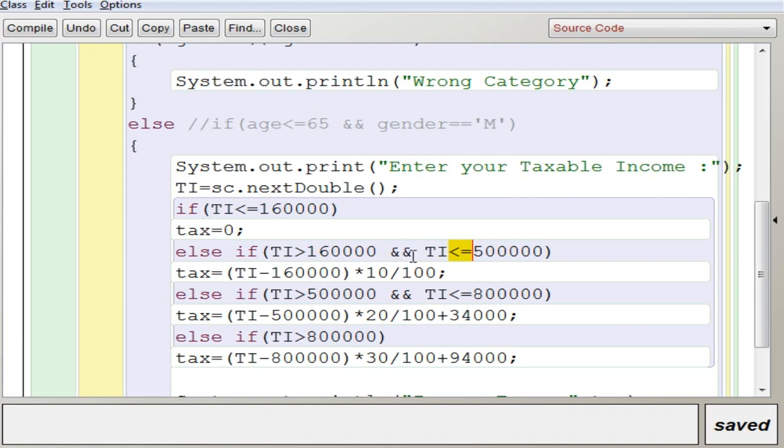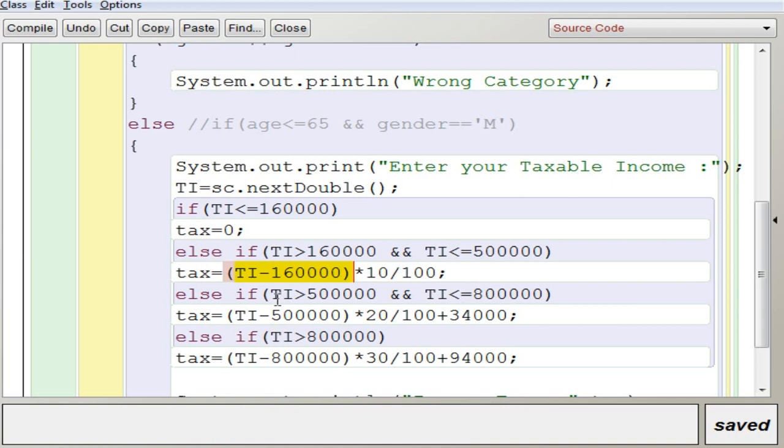The AND operator requires that both the conditions be true, only then will it execute this statement. Here you can see taxable income minus 1,60,000, as per the question, into 10 by 100, which is the 10%. That will be stored in tax.